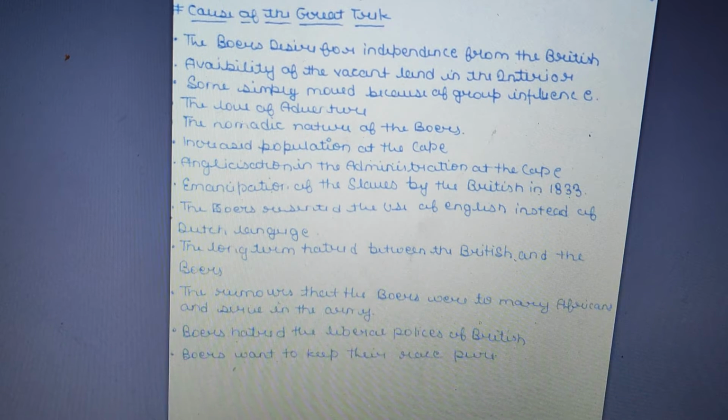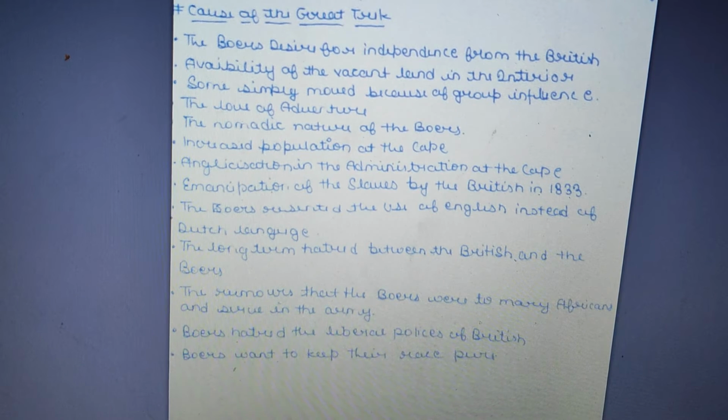Increased population at the Cape. We can also say that due to the British invasion of the Cape Colony in Southern Africa, there was an increase in the population of the Cape Colony. That is also why the Boers took the decision to move into the interior of Southern Africa. Dissatisfaction with the administration at the Cape. Emancipation of the slaves by the British in 1833 could also be one of the reasons they moved to the interior.